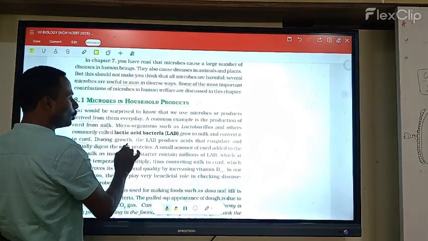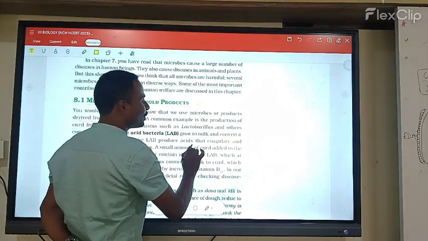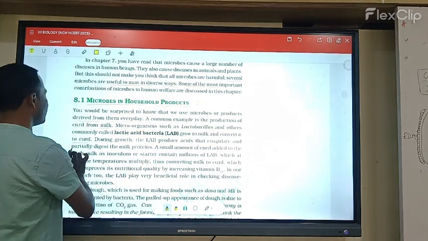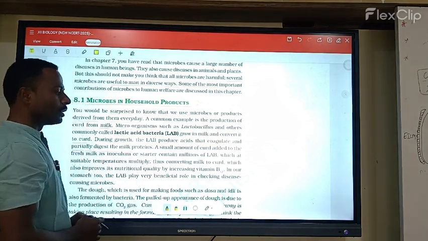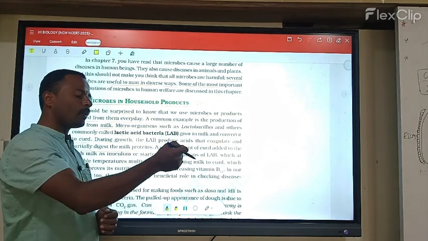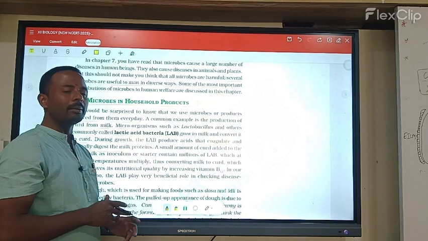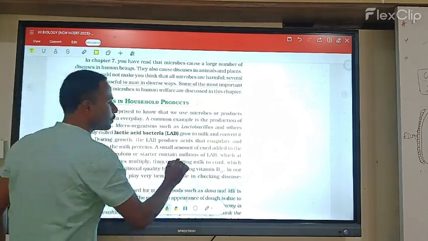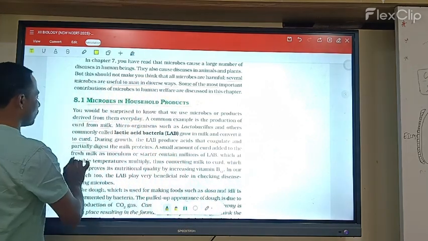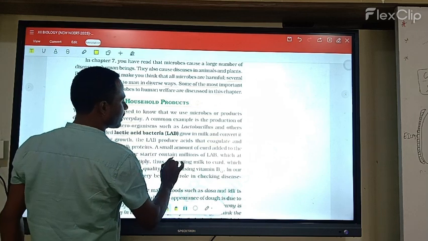During the growth, the lactobacillus bacteria produce acids that coagulate and partially digest the milk proteins. Here, we just add a small pinch of curd into the milk. The LAB get converted to curd. A small amount of curd is added to the fresh milk as an inoculum, or starter, which contains